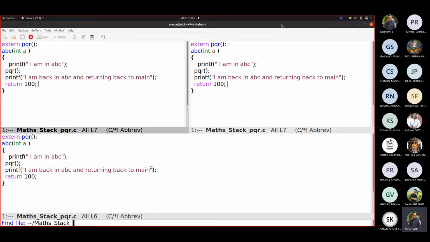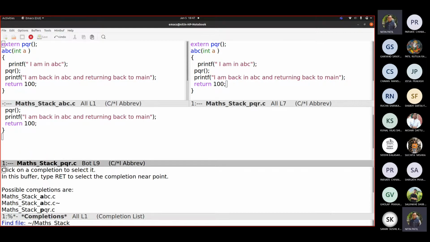Okay, now let me open the other files. Maths stack ABC.c here. Here is your main. Maths stack demo. What was that?